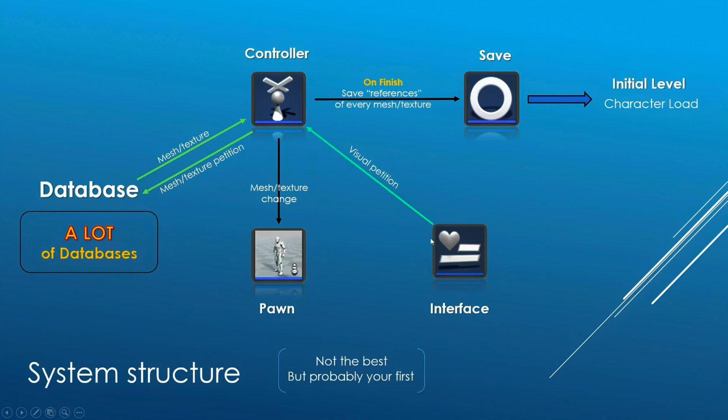When clicking the corresponding button, the interface will instruct the controller to look for the head in the database. The controller will retrieve the mesh or texture associated with the button and apply the change to the pawn. Once all changes are made, we will save the configurations in a datasave file. This will be used in the project's initial level. When the playable character loads this file, all the changes you made will be automatically applied to the final character.